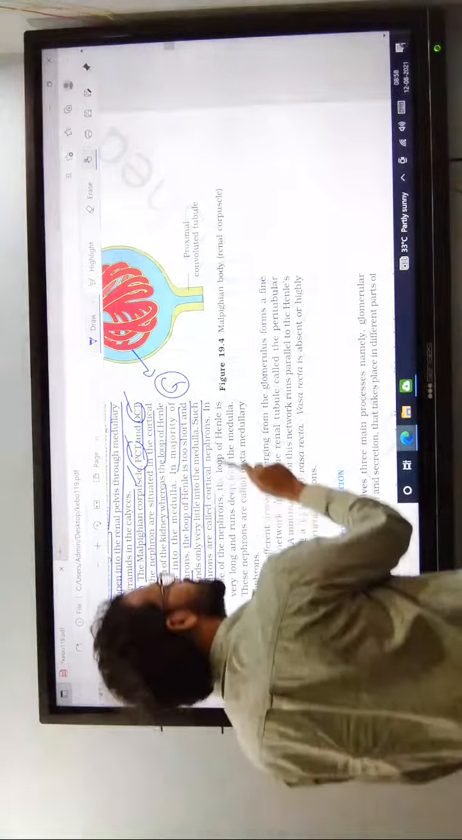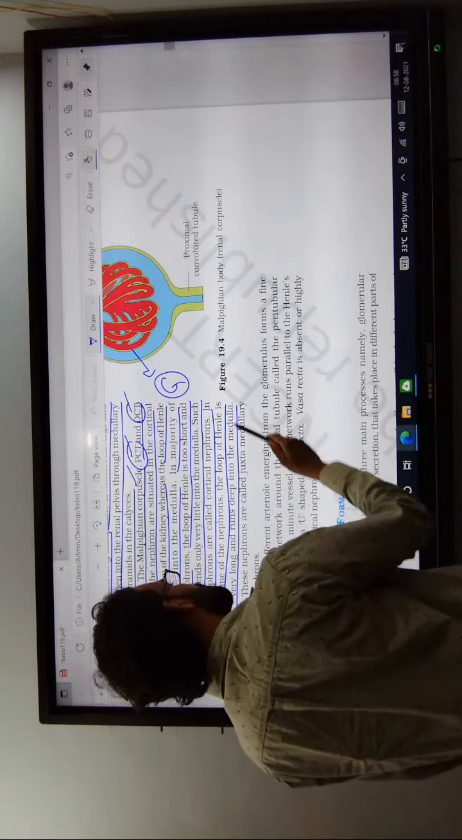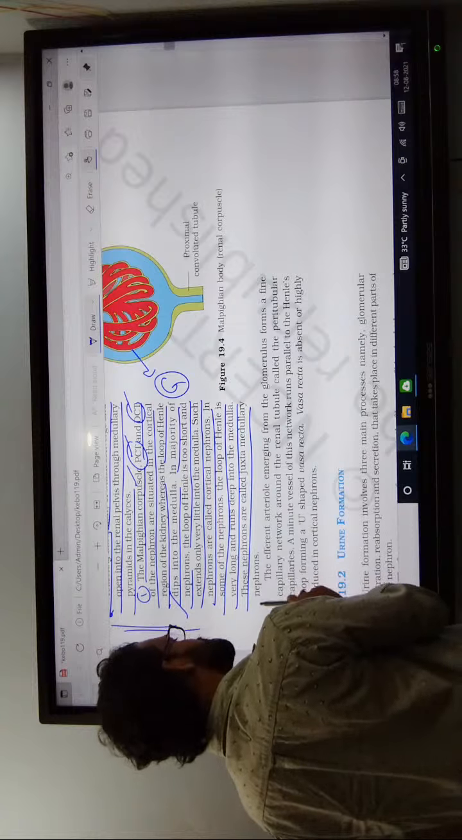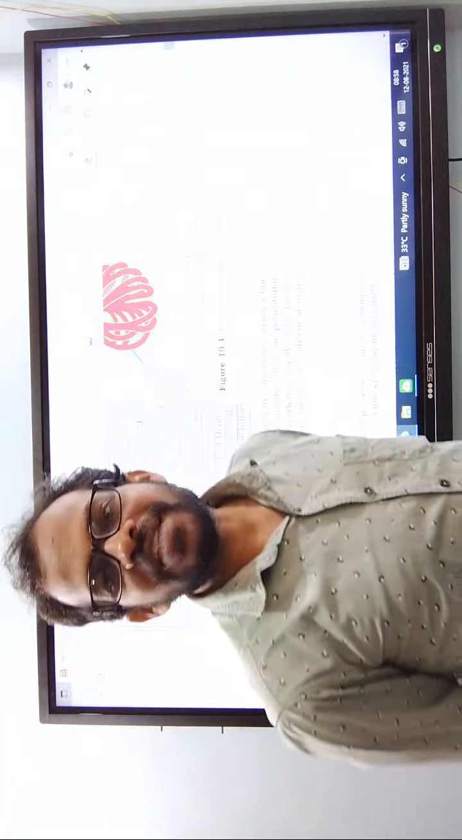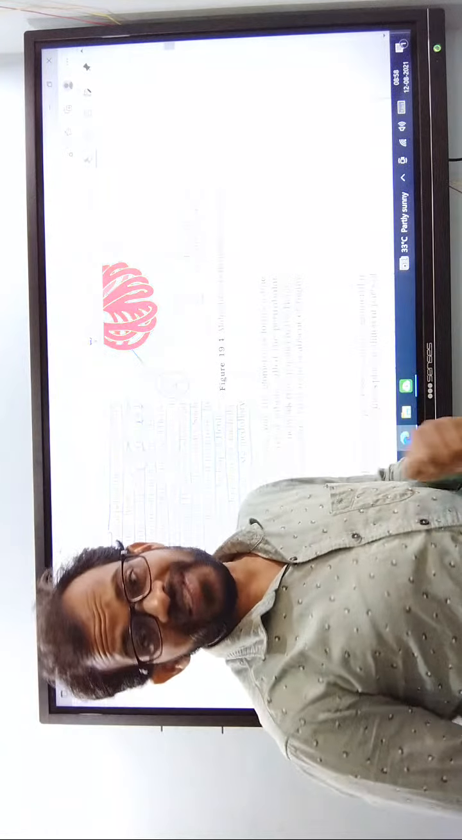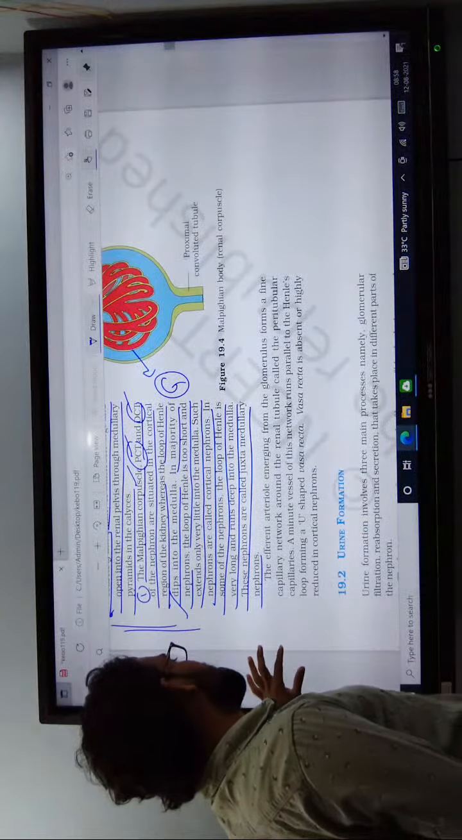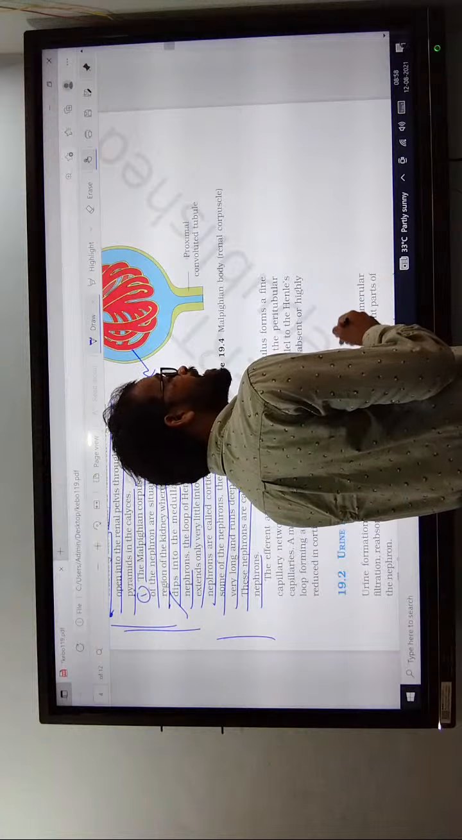Such nephrons are called cortical nephrons. In some nephrons, the loop of Henle is very long and runs deep into the medulla. That is nothing but juxtamedullary nephrons. There are two types of nephrons present. One is called the cortical nephrons, and the second is known as the juxtamedullary nephrons.